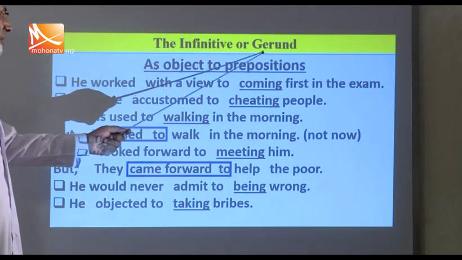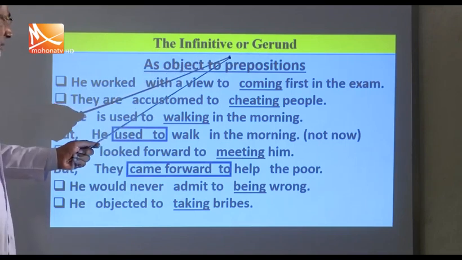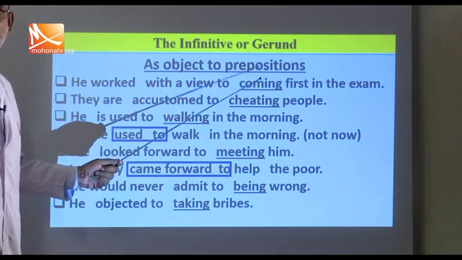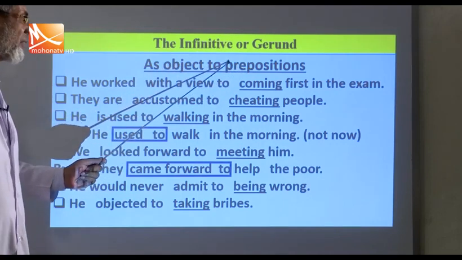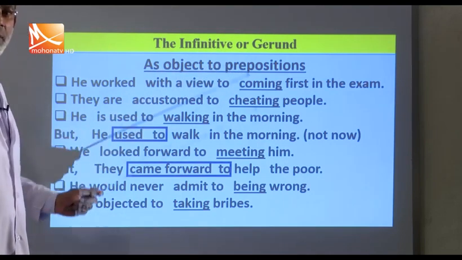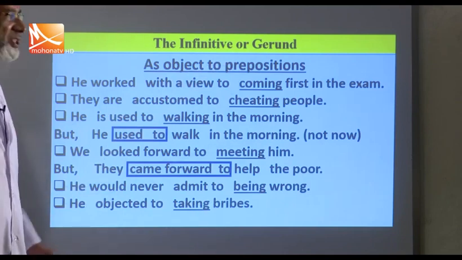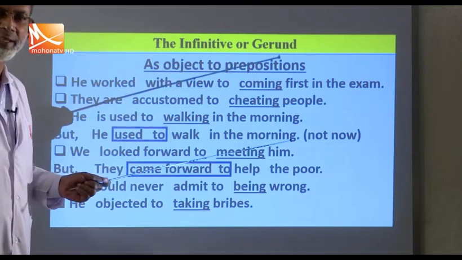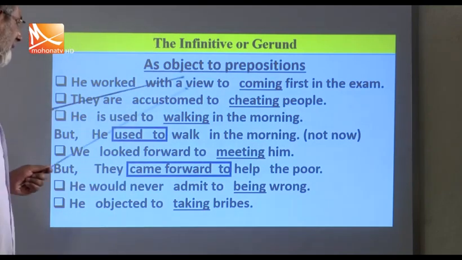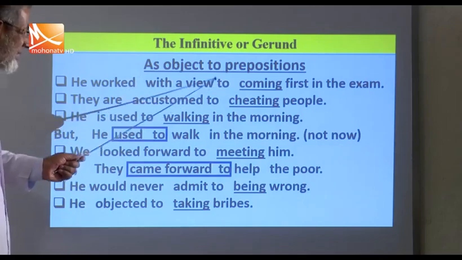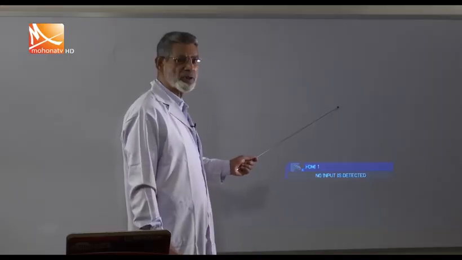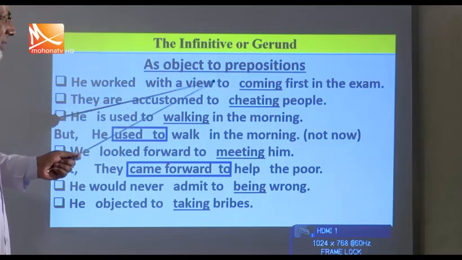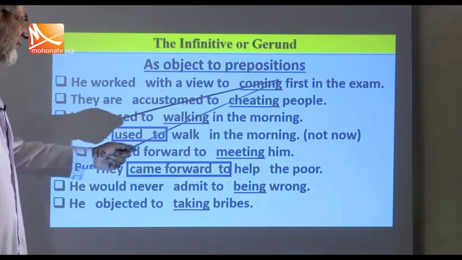The infinitive or gerund as object of a preposition. Here you see, as object of a preposition. In the previous slide, we showed you the object of the verb, but here, object of a preposition means the gerund used after the preposition. You see here, he worked with a view to. This is a preposition. After the preposition, we use a gerund. This comes first in the exam.